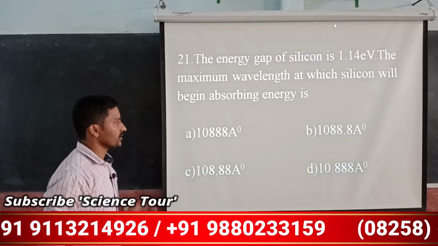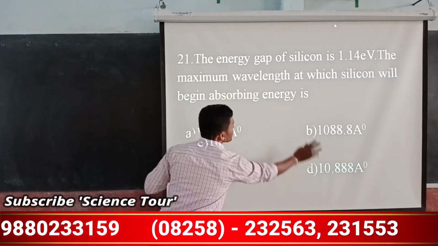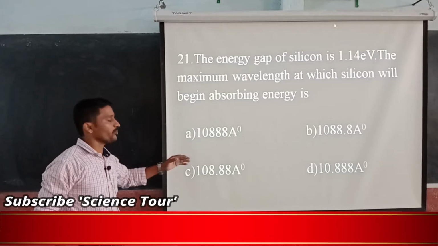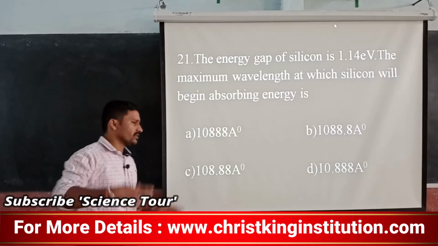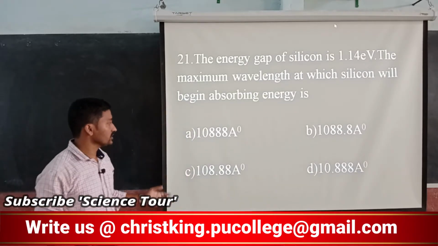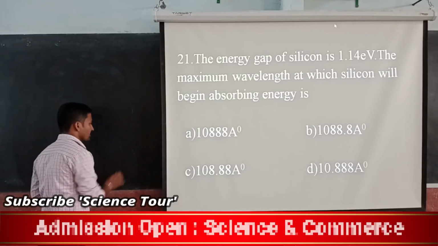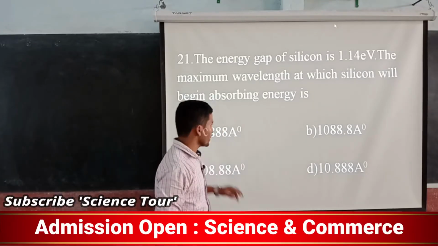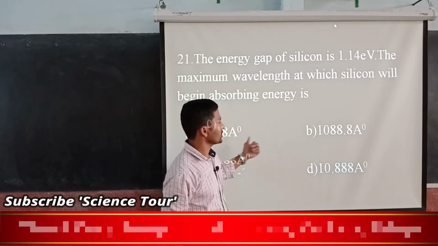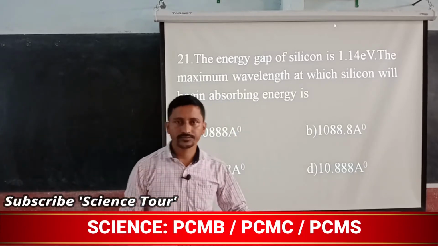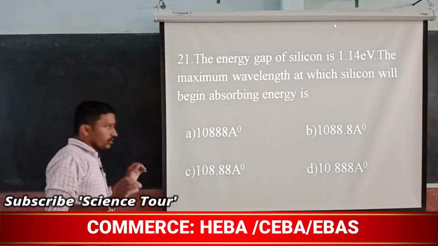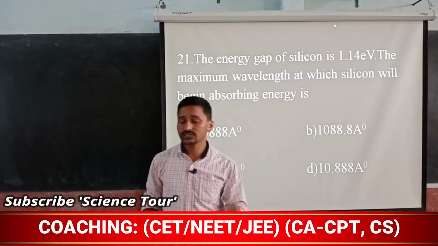Or else everything looks similar, and at that time you can't escape, you have to go through it properly. Some conceptual questions you can do easily, but in a hurry all the options look similar, and because of this you might put the wrong answer. So don't do sums in a hurry. Stay cool, think and do it, but use less time for that.